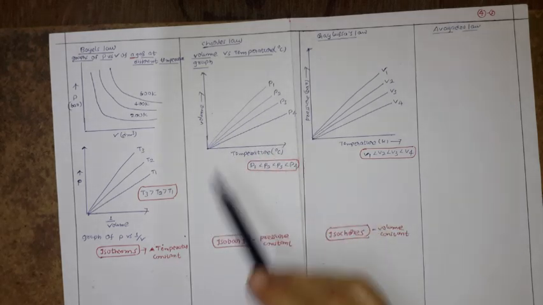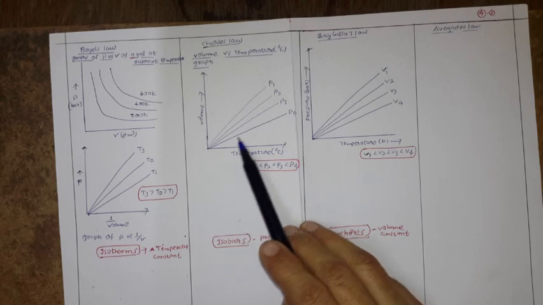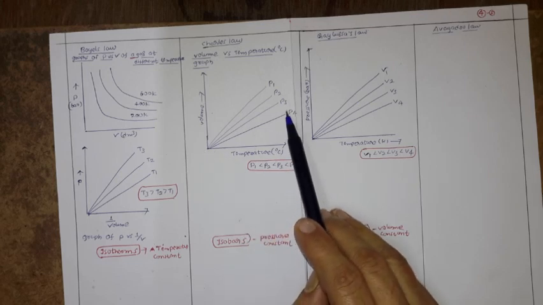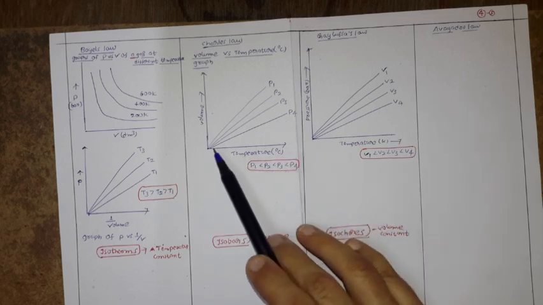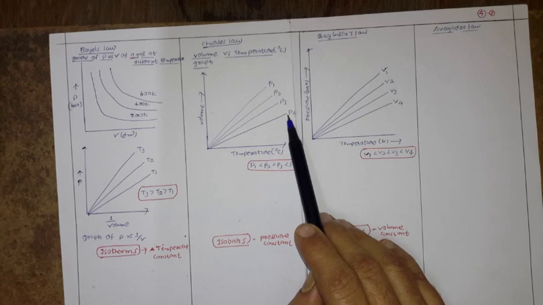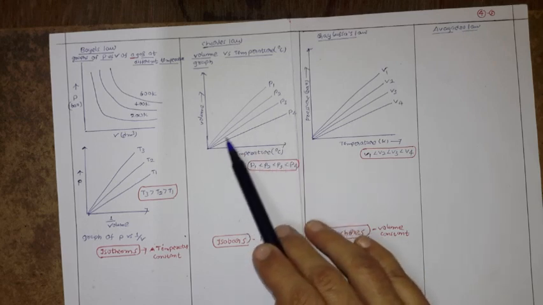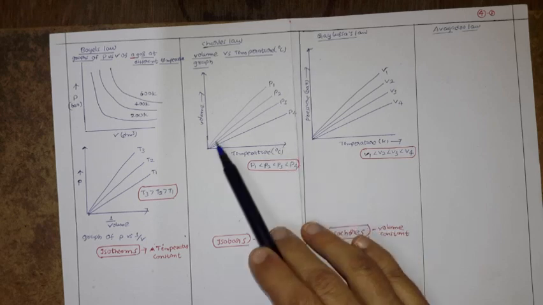Now if you plot the graph V versus T, here we have constant pressure. How? If you see, we have different pressures, but for a particular line throughout this experiment, pressure P4 is constant. For this line, pressure P3 is constant.